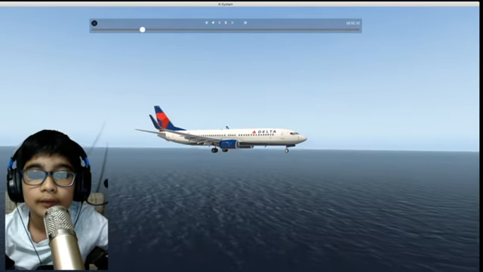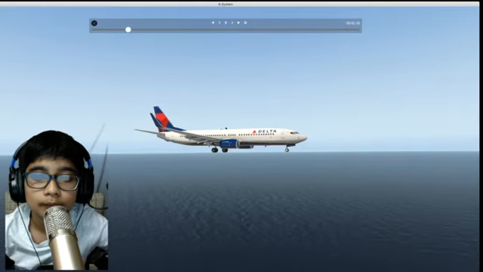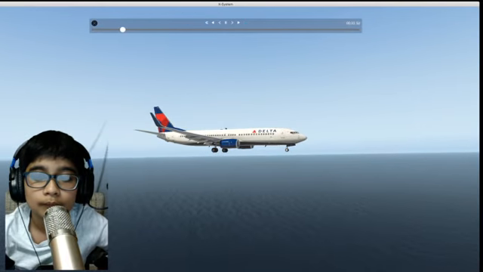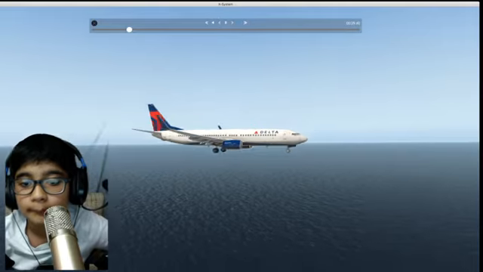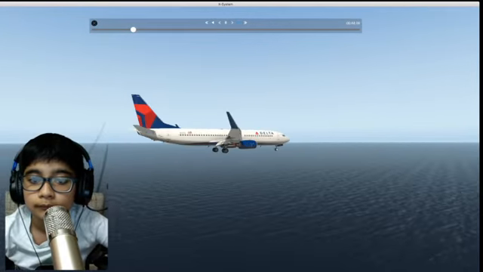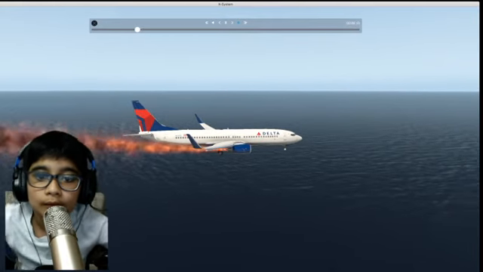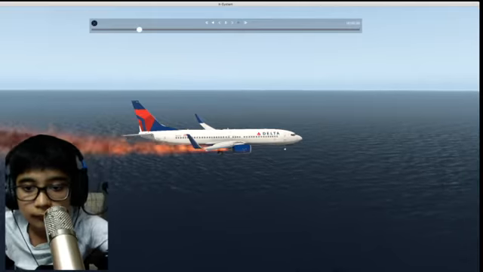Engine fire. Wait. Okay, let's play it. Let's see. See engine fire. Then I pulled the handle, which is right there.